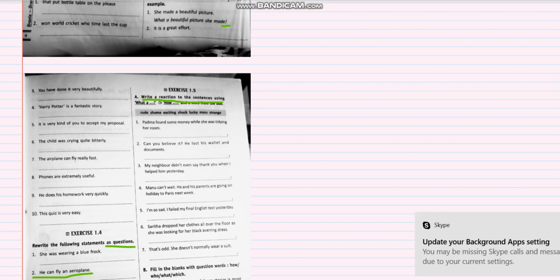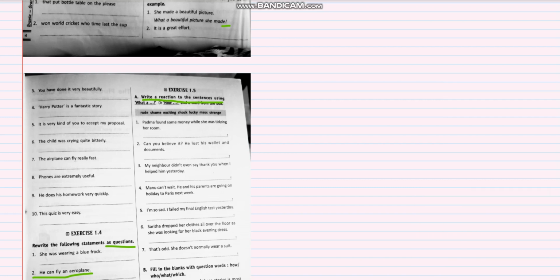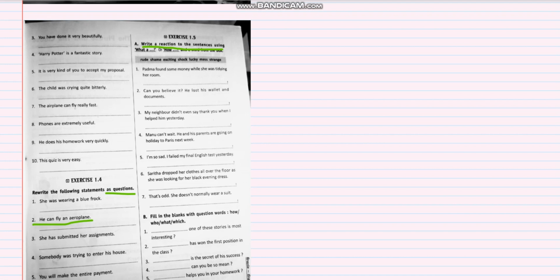Coming to exercise 1.5. Write a reaction to the sentences using what, a, or how. Padma found some money while she was tidying her room. Here you have to write a reaction. What kind of reaction can you write? What are the different kinds of reactions you have?